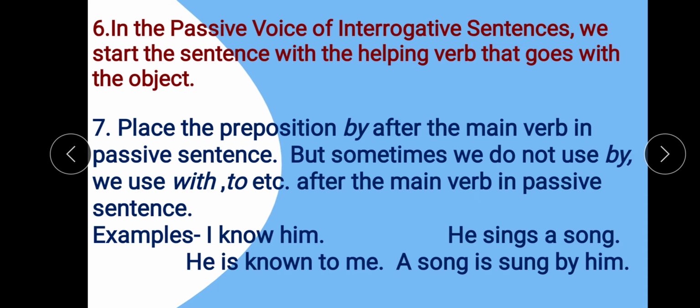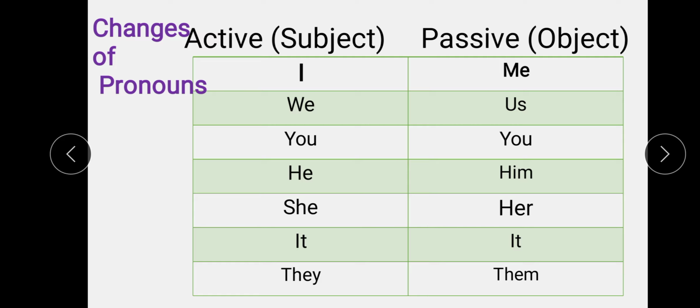Okay, now there will be certain changes of pronouns. Suppose in active voice the subject is I. When we interchange, and I becomes the object of the passive sentence, we don't write I, we write me.